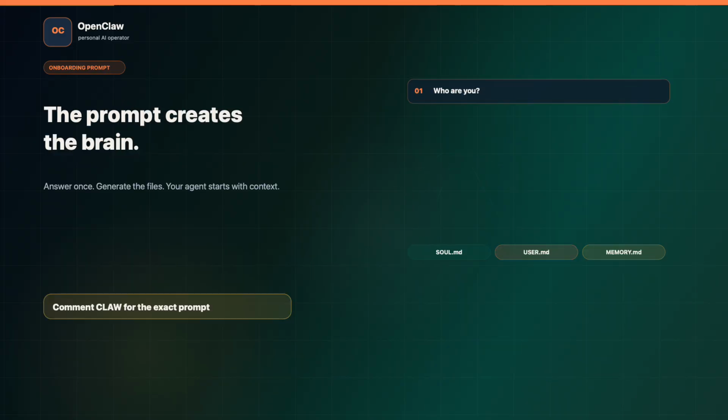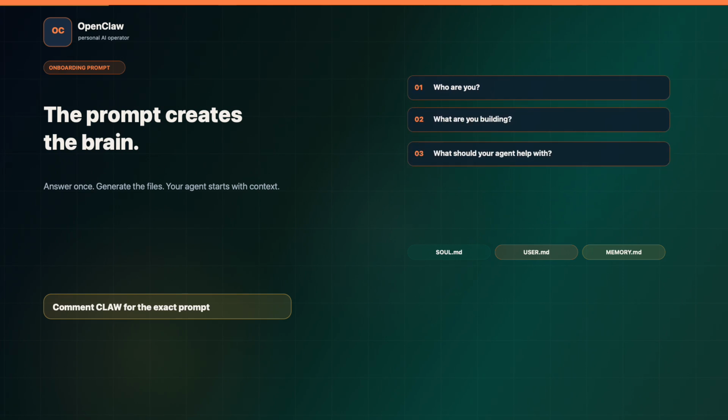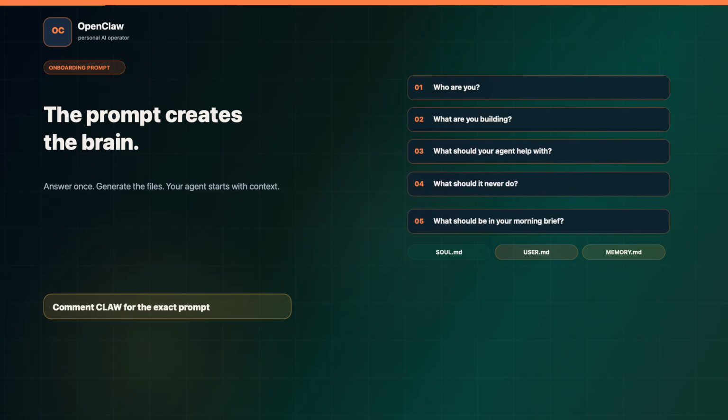This is where the onboarding prompt matters. Instead of manually writing all those memory files, the prompt interviews you. Who are you? What are you building? Who do you work with? What should your agent help with? What should it never do without asking? What should be in your morning brief? Your answers become the agent's workspace. The prompt turns a generic assistant into your assistant.